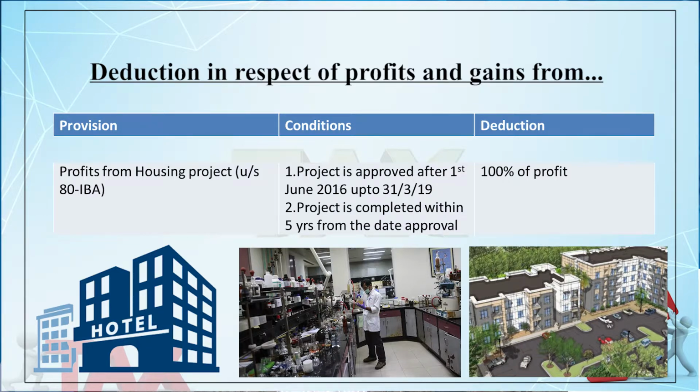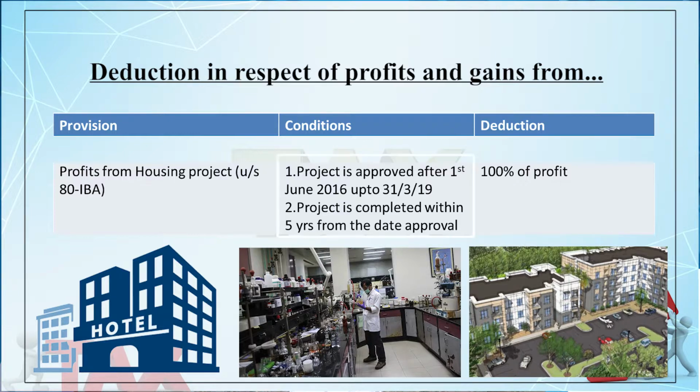The ultimate objective is to promote the business, promote the industry, because here location is also linked. Because we have already discussed the location part, we are considering here only the nature of the business or nature of the activities. Section 80IBA is meant for the housing project.